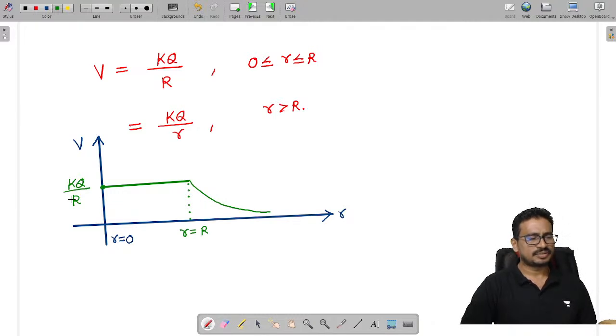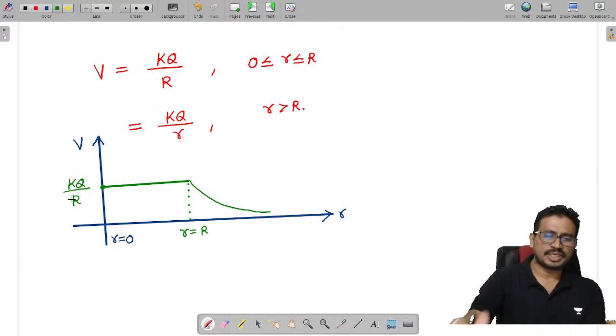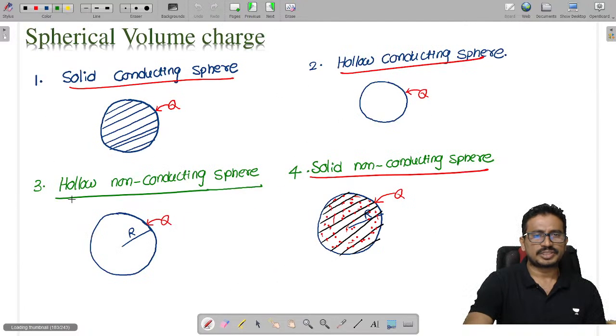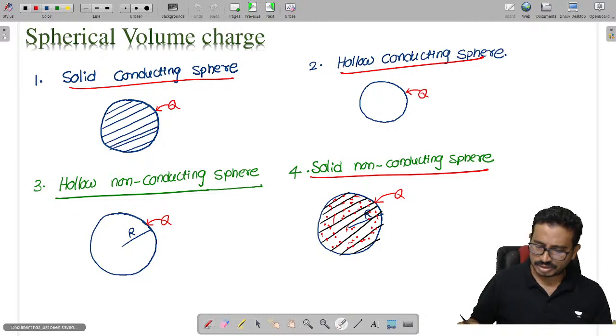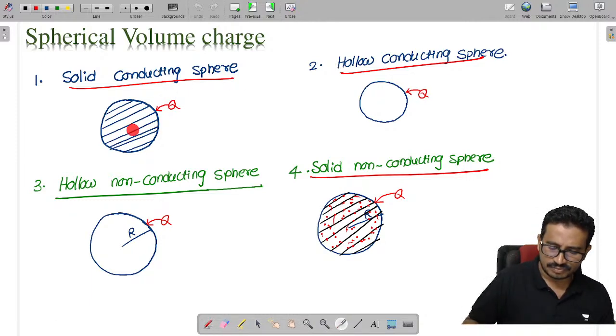All these things are behaving like conductors only. We don't have any charge lying inside. The complete charge lies outside only. The total charge lies on the surface. All these come under the same category.